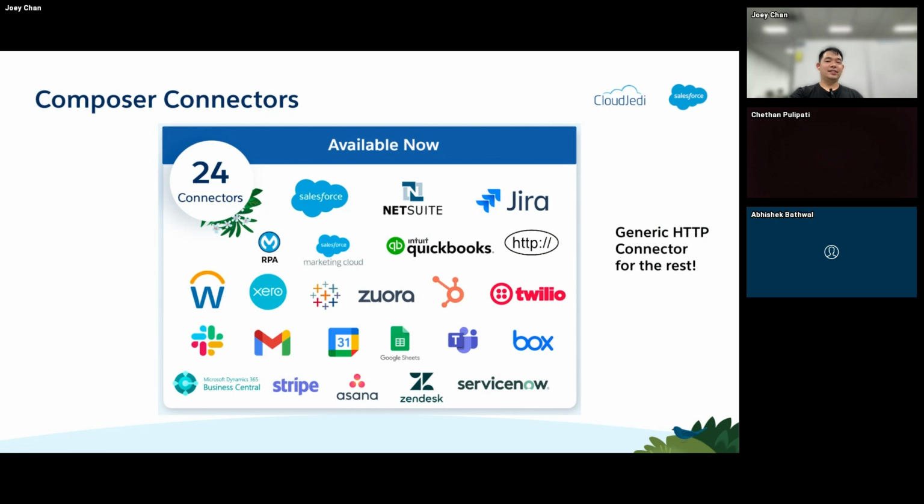Org-to-org, yes. So in case where you're trying to integrate with systems that don't have a default or standard connector, there's still that option of using the HTTP connector. One key important thing here is that it has to be a REST API. If it's a SOAP API, it won't be supported. So something to take note of.